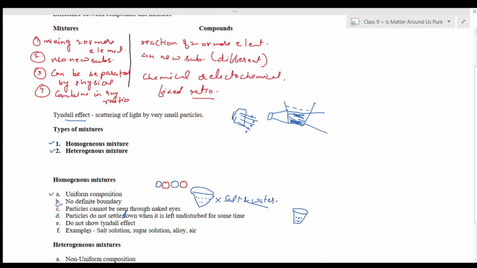Some examples of homogeneous mixtures include salt solution, sugar solution, alloy, and air. Further classification of homogeneous mixtures we'll see in the next video.